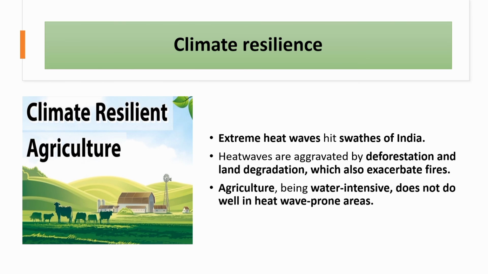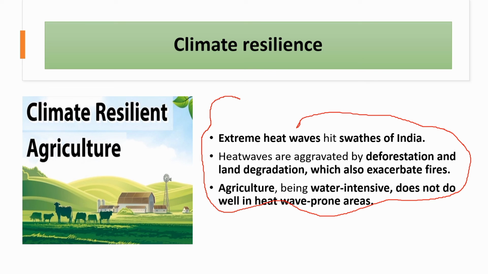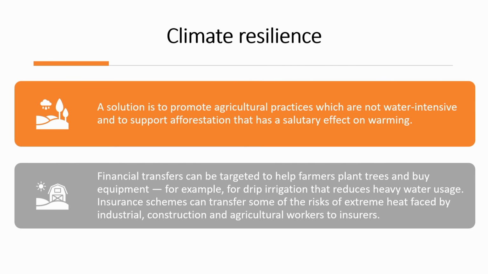So the final aspect is about the climate resilient agriculture. We know that the country has been facing extreme events like heat waves, cold waves, which affect the farming system of the country. So climate resilient agriculture is an important mitigating response to these changes. In order to promote this, we must promote agriculture practices which are not water intensive, support afforestation, and also sufficient financial transfer must be given by using funds like CAMPA fund, etc.